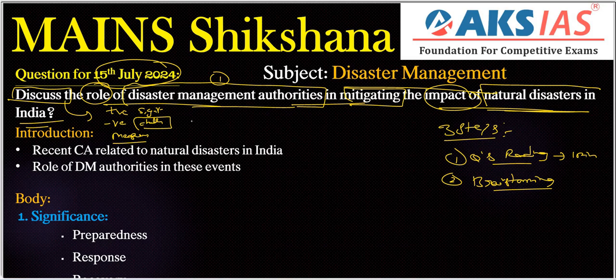What are the important examples or aspects: recent current affairs events, important facts, important international frameworks, or some articles, acts, amendments that need to be written in our answer, whether in the introduction, body part or conclusion. We need to recall within 1 minute here, right? That is a simple and smart strategy here.